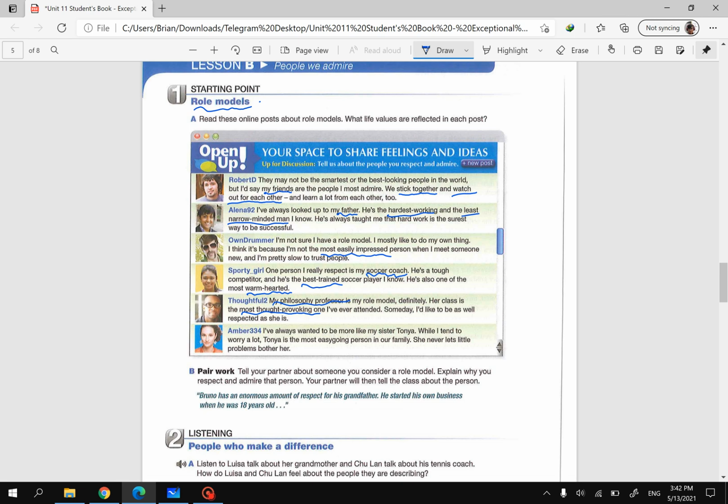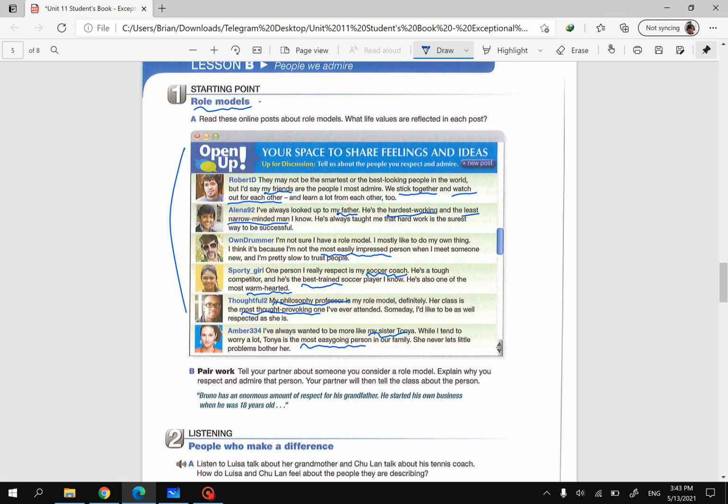And the last person, Amber 334. "I've always wanted to be more like my sister Tanya. While I tend to worry a lot, Tanya is the most easygoing person in our family. She never lets little problems bother her." So this last person admires her sister, because her sister is the most carefree and most easygoing person in the family. She is never bothered by small problems. So you can see the role models of these people.